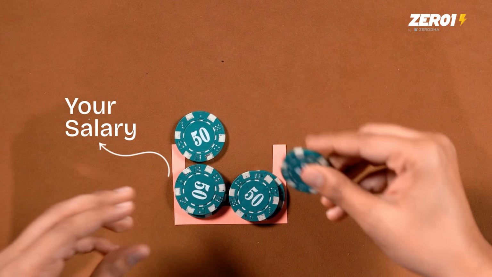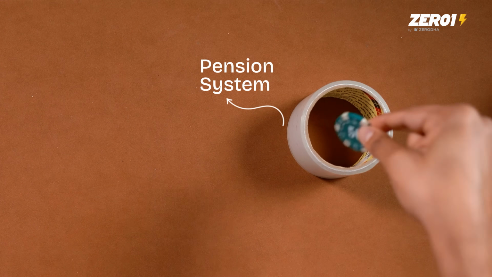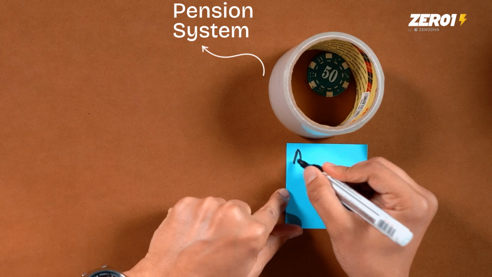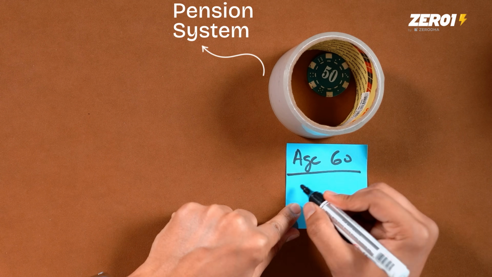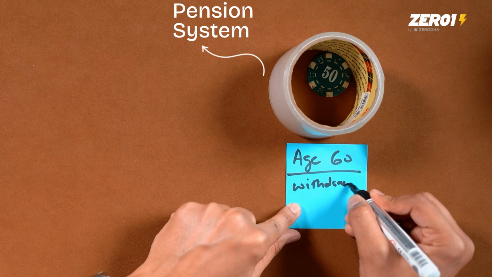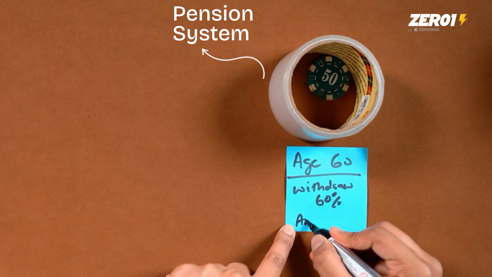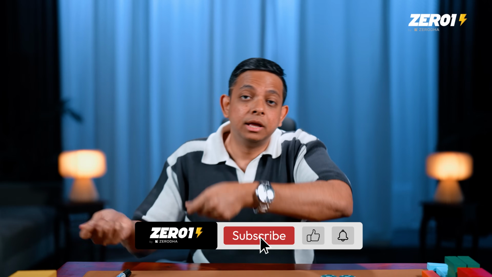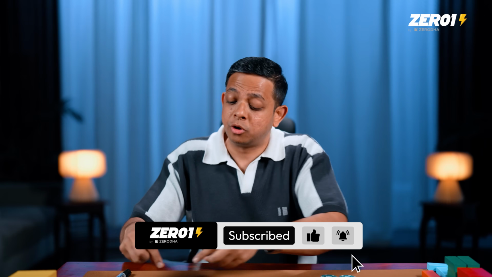So you are earning a salary in your active working years and you make a contribution over here. Now this has a lock-in, which I'll explain in a bit, and a nuance in a bit. But basically, at the age of 60, you are able to withdraw 60% as an entire amount and the rest is an annuity of 40%. Annuity means whatever 40% is remaining will be paid out to you monthly. You can also choose not to withdraw, and the entire amount can be paid to you monthly after you have hit age 60.